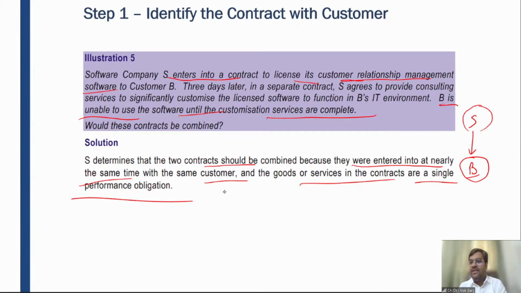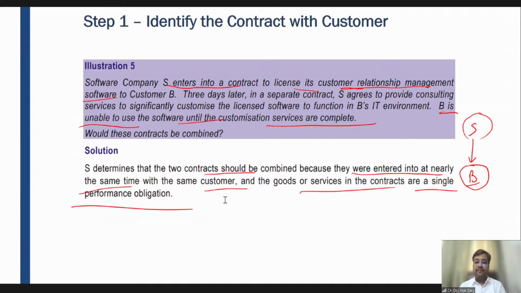Sir, what happens on the GST? It doesn't matter. Your taxes are different, your accounting is different. Doesn't matter, if you raise an invoice and you have collected GST, you have to pay the GST. That GST has nothing to do with the performance obligation, right? Is it clear to you guys? Clear or not clear?